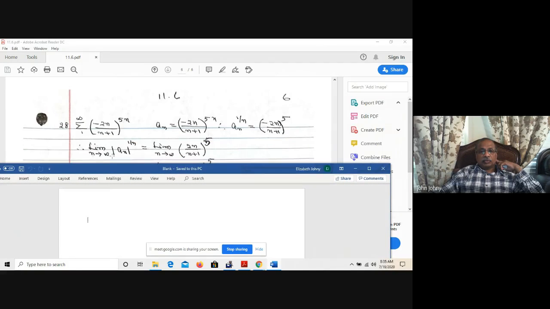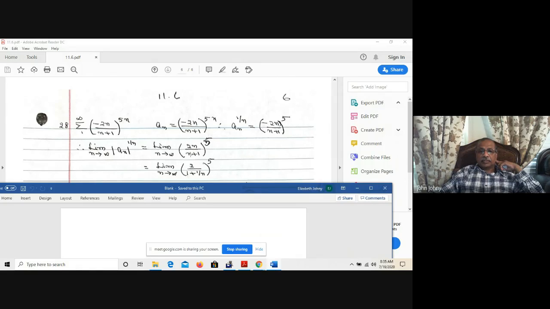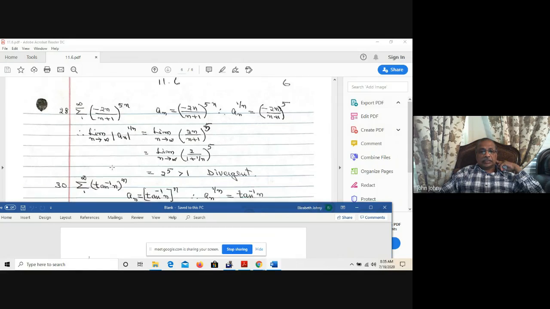Therefore, the limit as n approaches infinity of the absolute value of a_n to the power of 1 over n is the limit of 2n over n plus 1, whole to the power of 5, because the negative sign will go. And that is, divide the numerator and denominator by n. So the limit as n approaches infinity of 2 over 1 plus 1 over n, whole to the power of 5, that is 2 to the power of 5, which is 32. That's greater than 1. Therefore, the series is divergent.